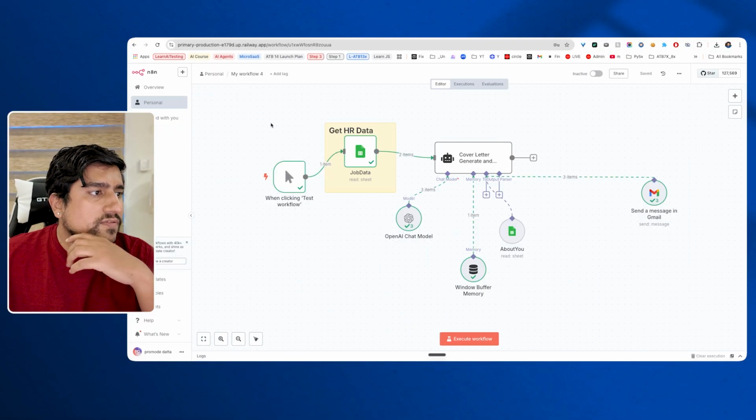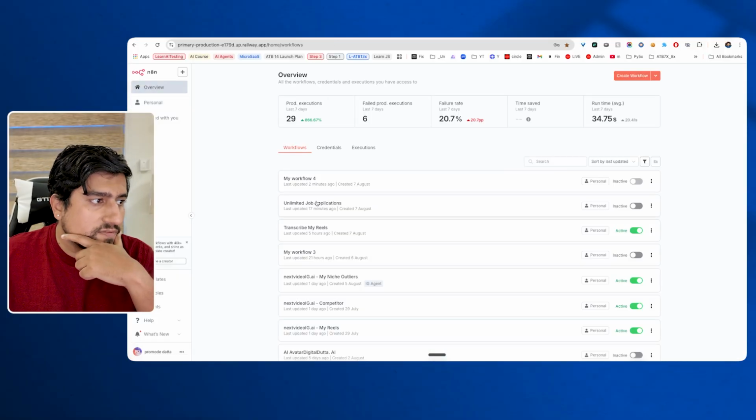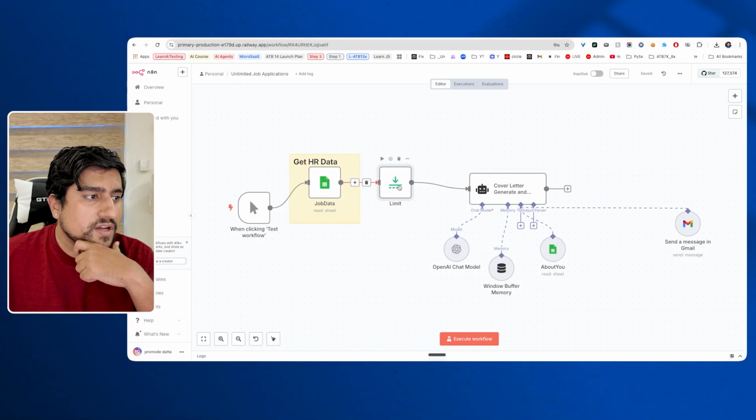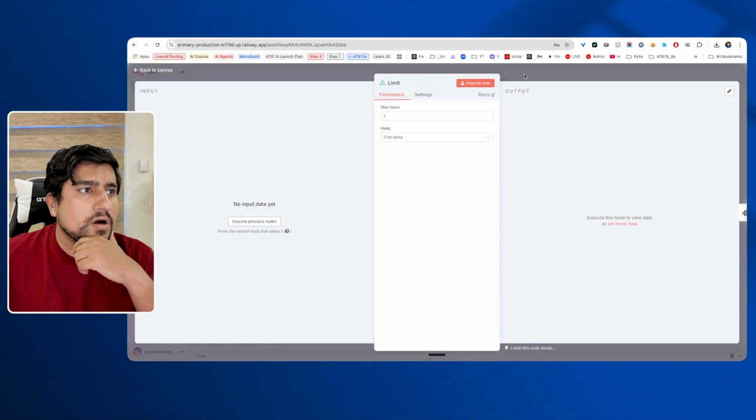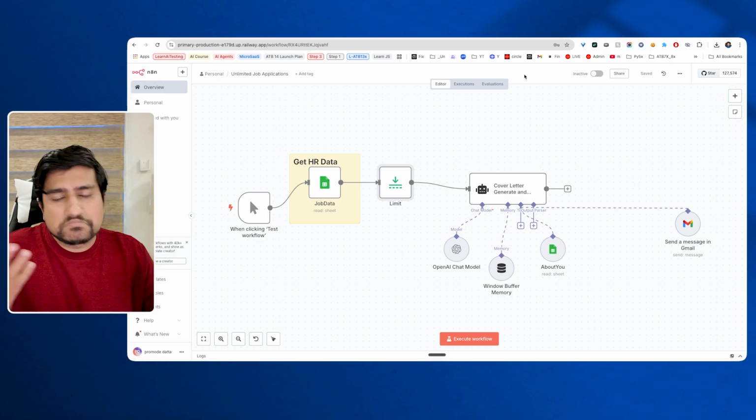This is how the flow of unlimited HR flows and everything works. By the way, this is just the second flow that I have created. The first flow works fine, everything, where I have added a limiting mechanism also. You can limit also. I want to send only to 2 or 5 HRs, 1 HR or something, right? Same thing you can do.